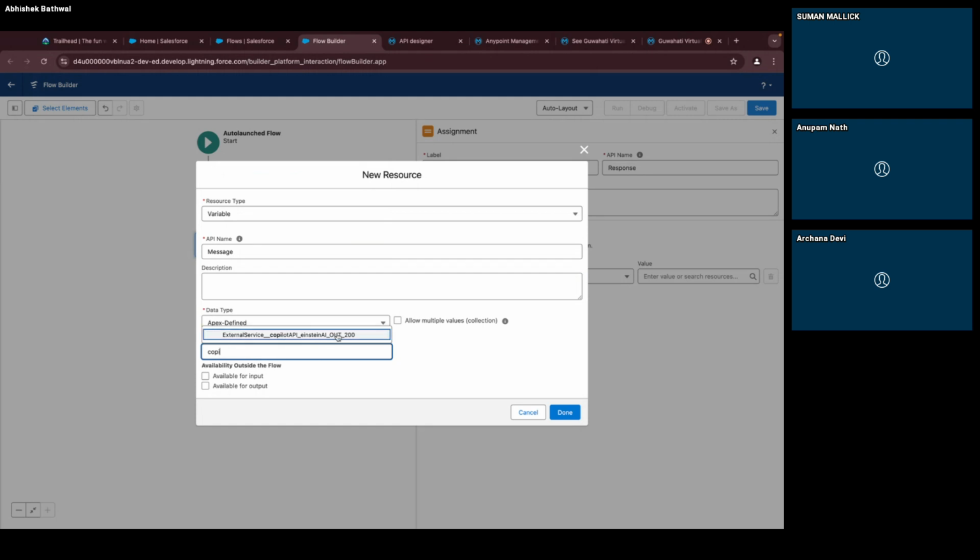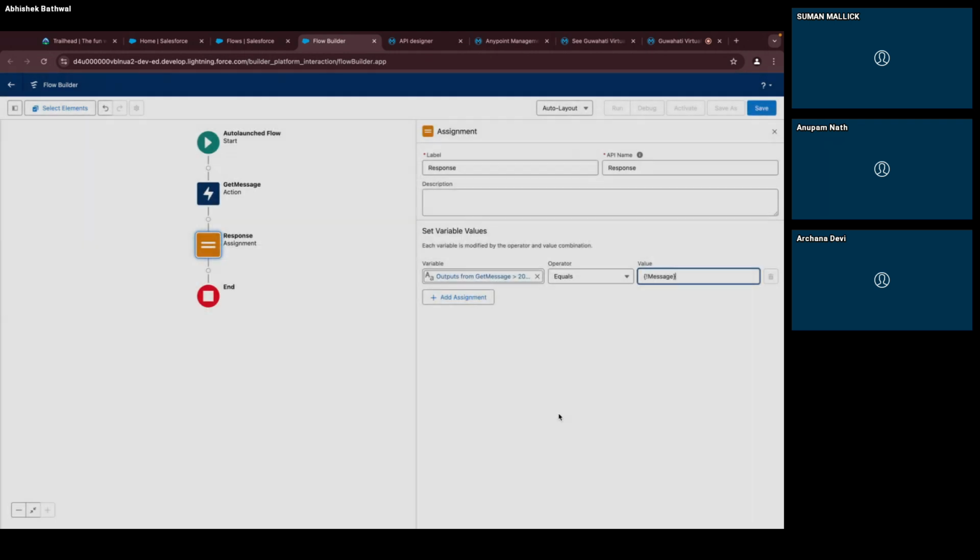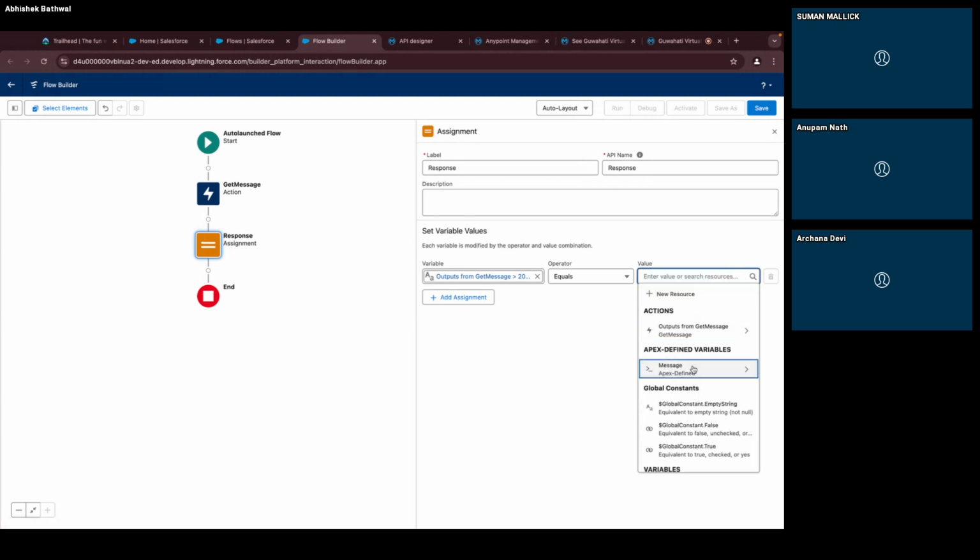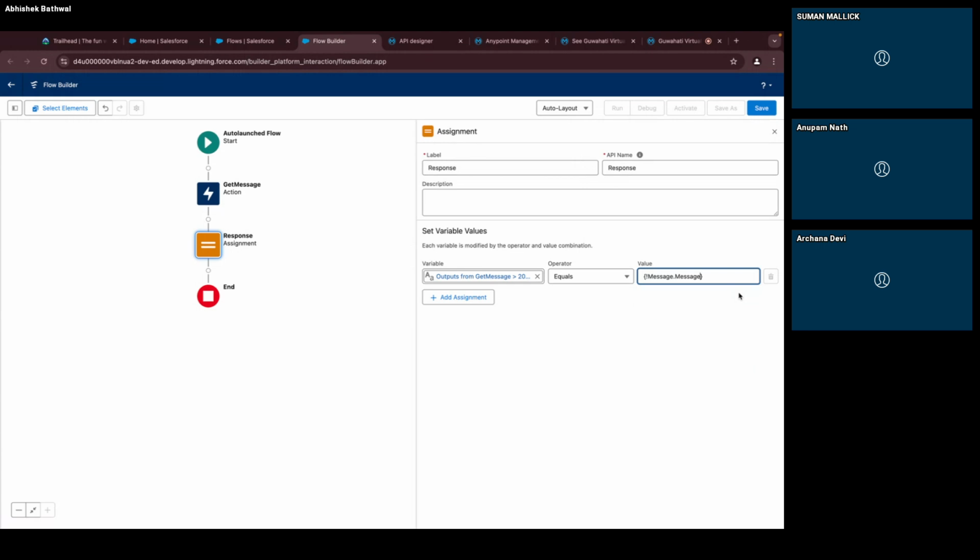When I type Copilot, I see this, right? And this is available for output. Done. This is my variable, this is my text. So I'm getting a message out of it.